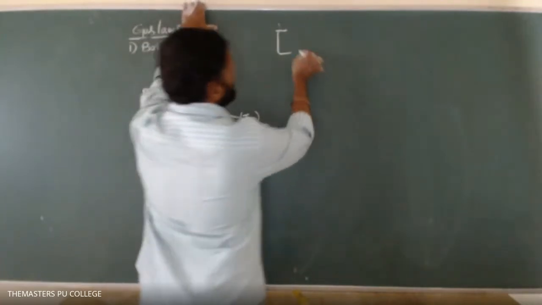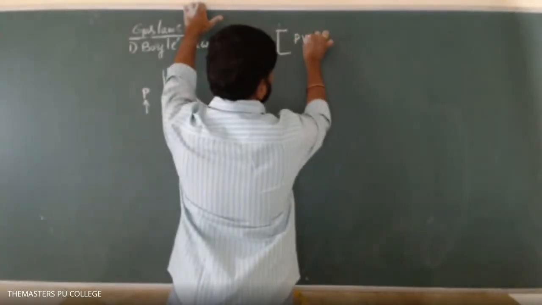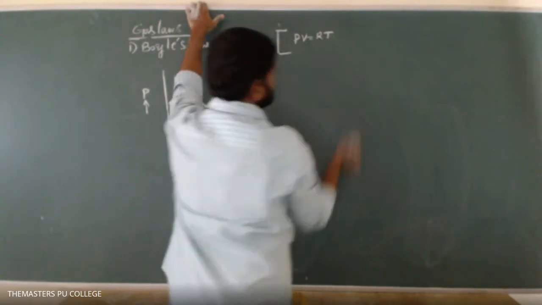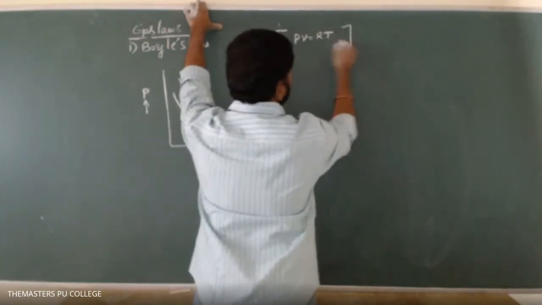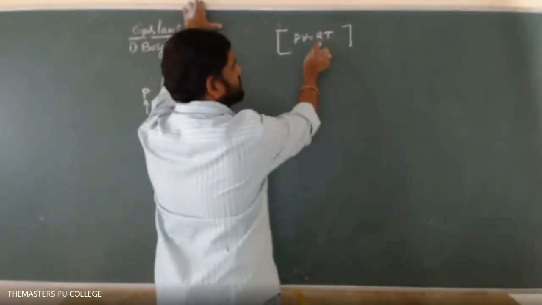Listen, the ideal gas equation is there. PV equals RT. Here R is the universal gas constant.